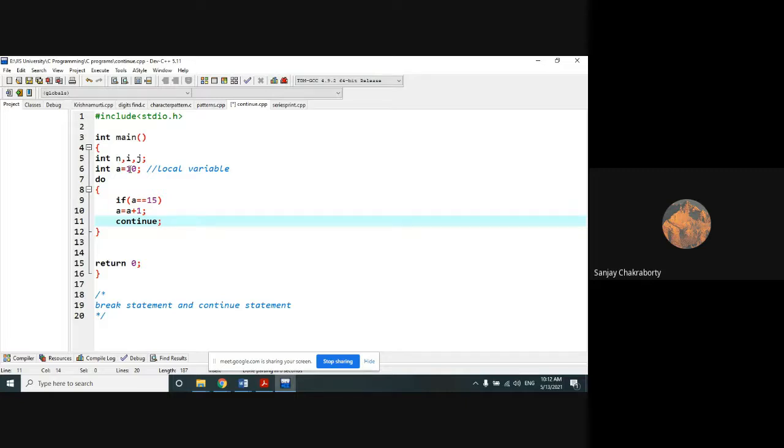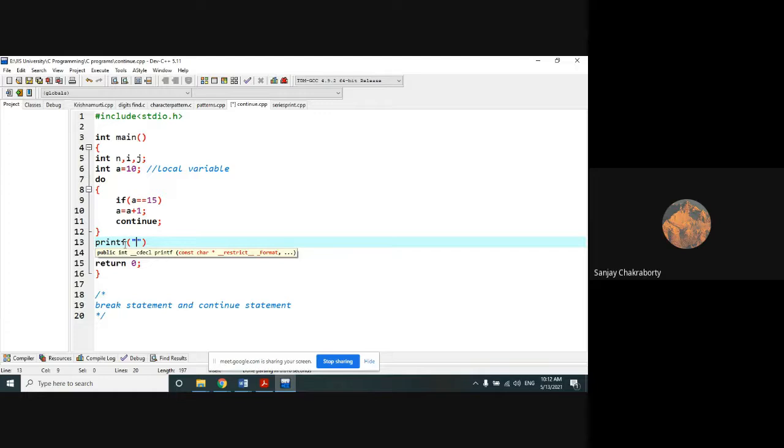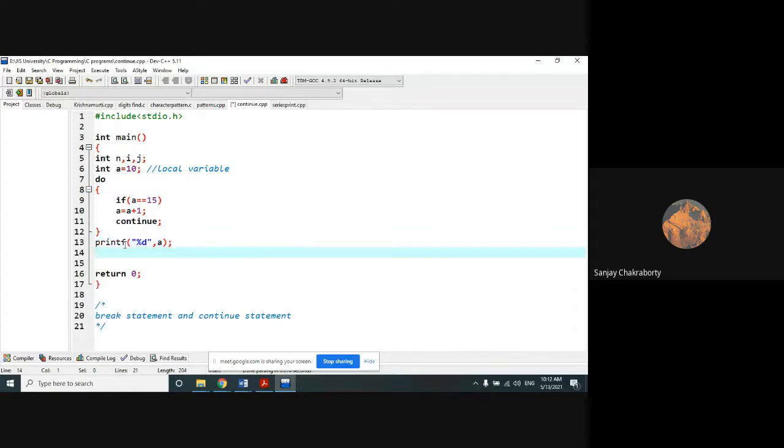Just like a break statement, I have written it in the same way, just using the continue keyword instead of the break keyword, followed by a semicolon. Okay. So the do loop ended here. Outside the do loop, I just print the variable a. Then I did a++.